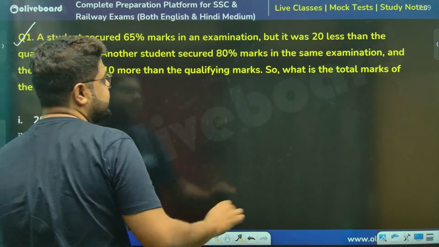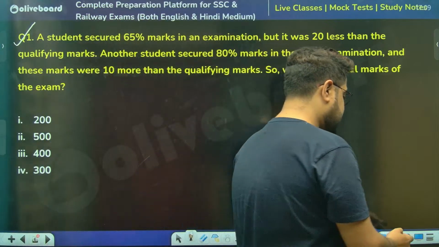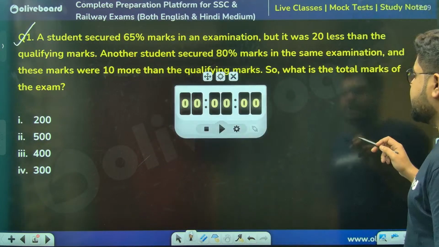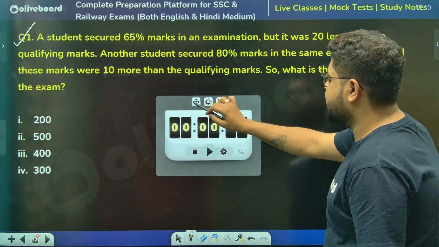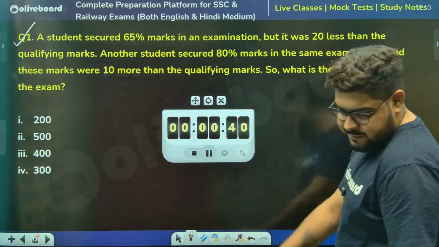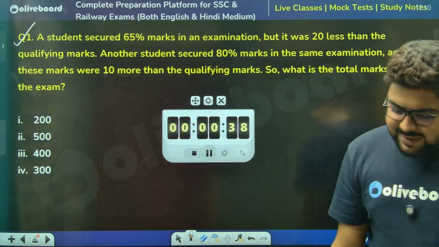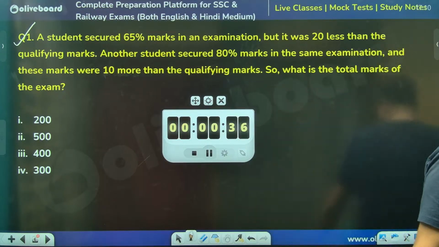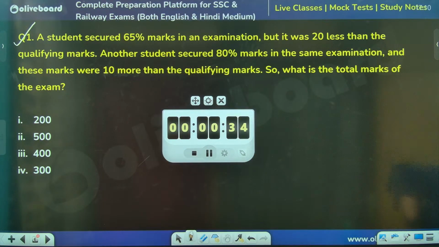First question of the day, a pass-fail based question. Yesterday's CGL set also had one question similar to this one. So 40 seconds time, please solve. Let's solve this very quickly.